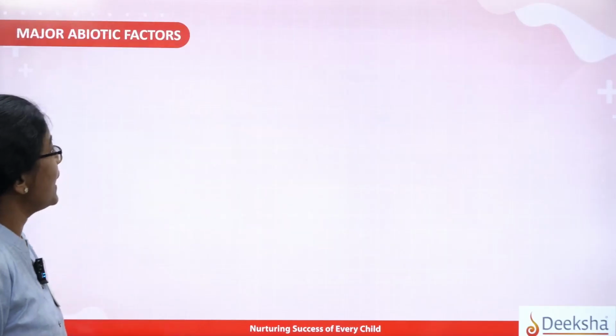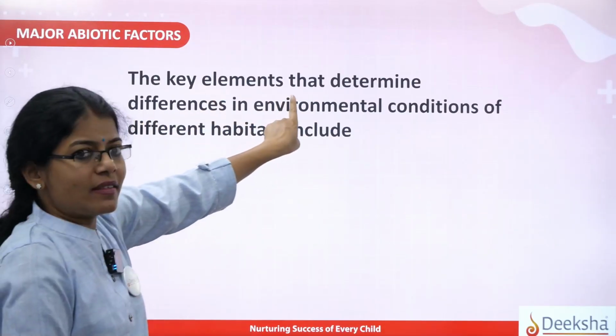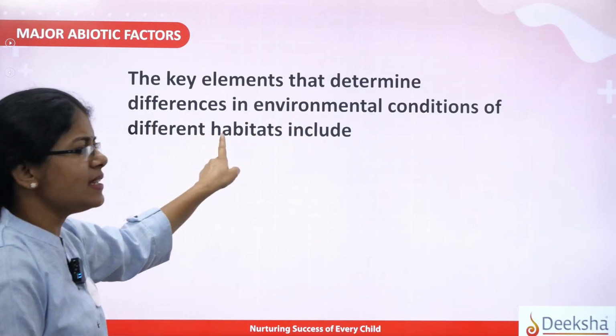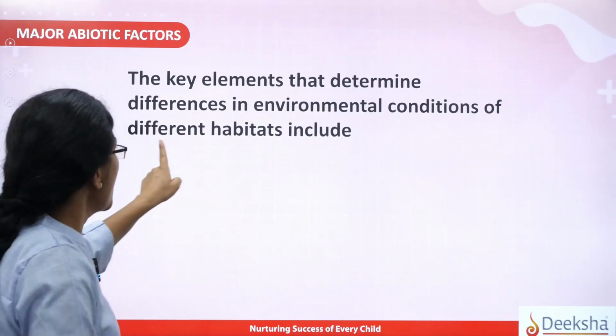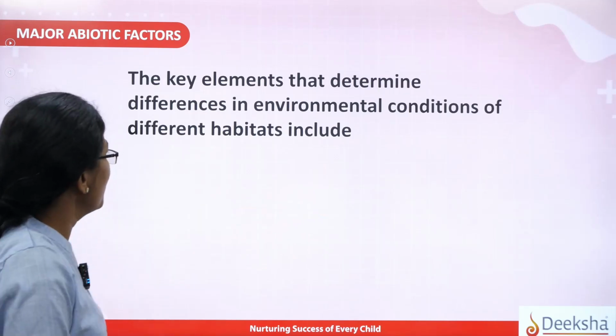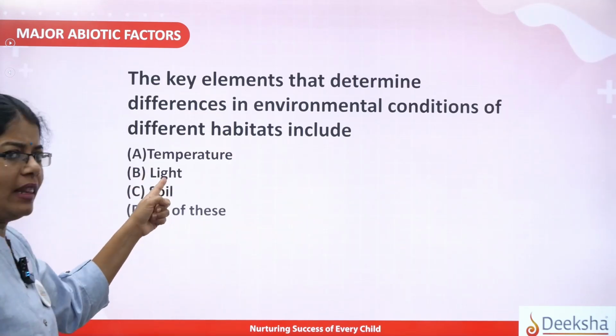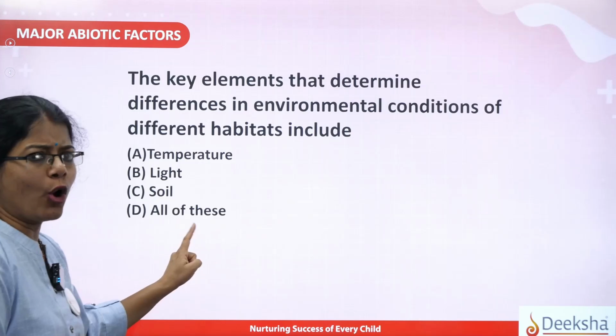So this was our next question. The key elements that determine differences in environmental conditions of different habitats include temperature, light, soil, and all of these.